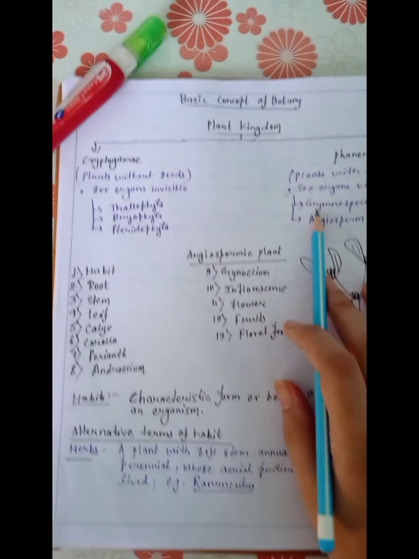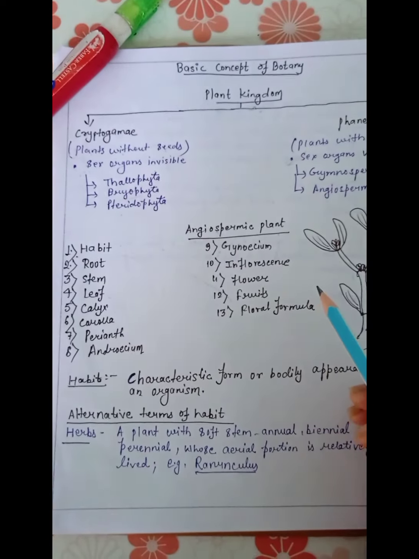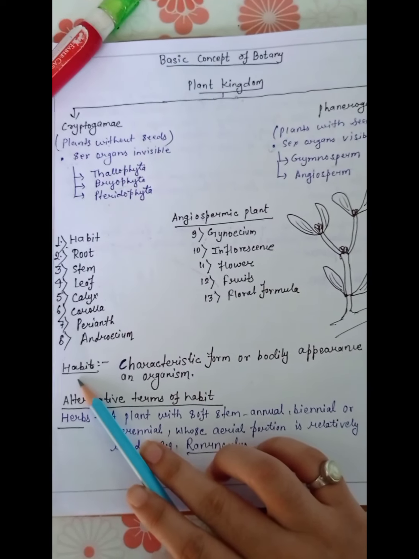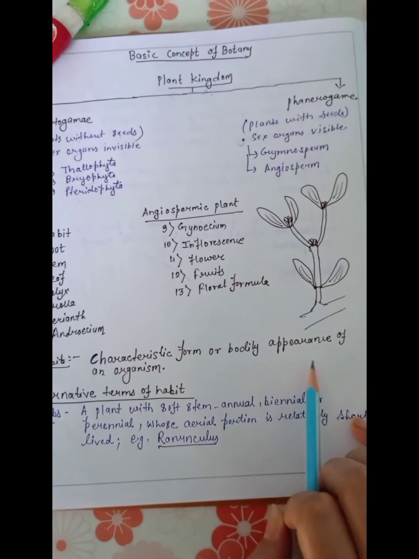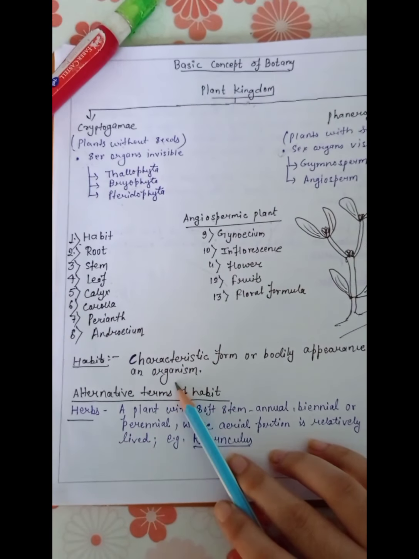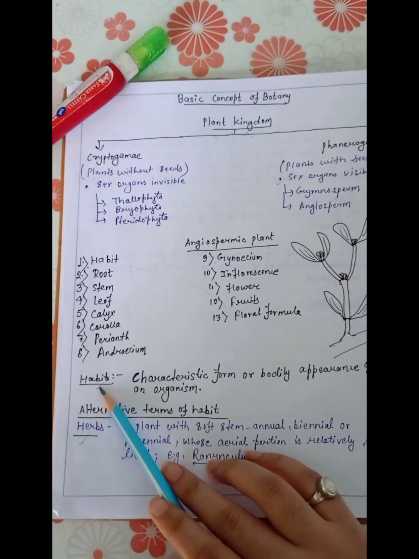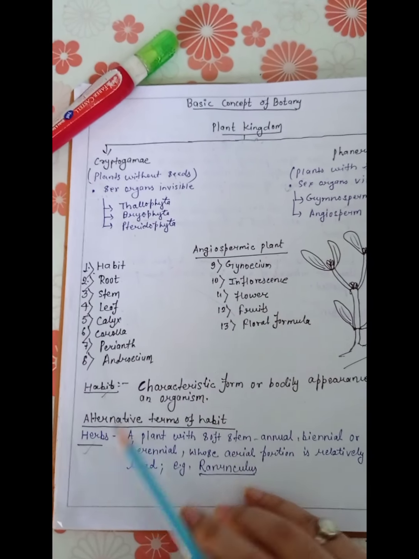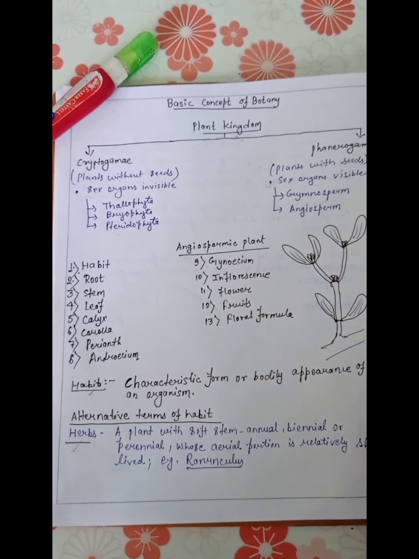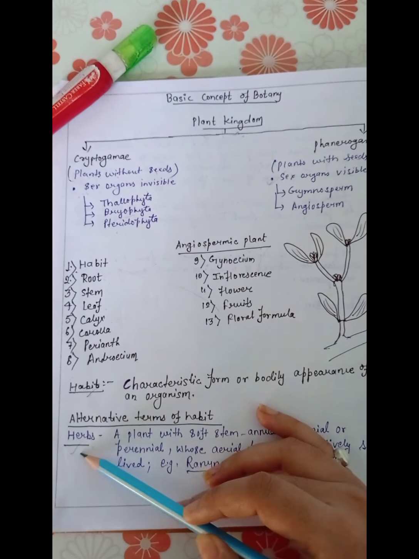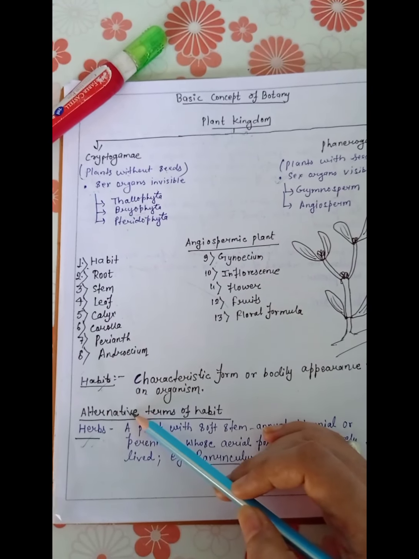Now let's talk about what is habit. Habit of a plant: habit is a characteristic form of bodily appearance of an organism. Habit also is of many types, like herbs, shrubs, trees, climbers, etc. Okay, now let's talk about what are herbs. These are the alternative terms of habit.